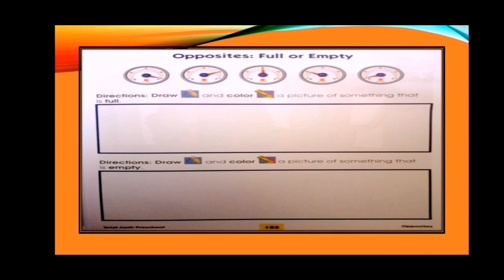And for this activity, you are going to draw and color a picture of something that is full. And below, you are going to draw and color a picture of something that is empty.